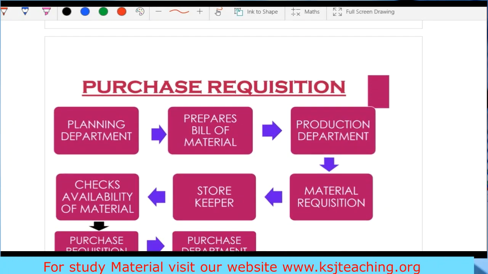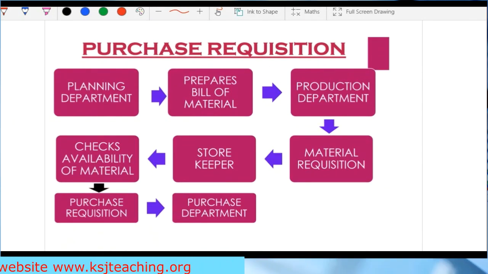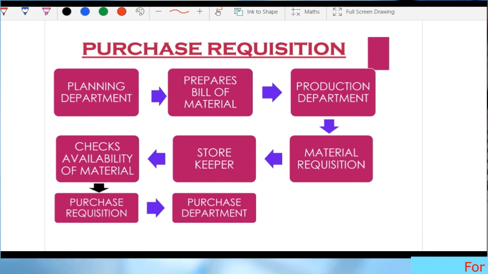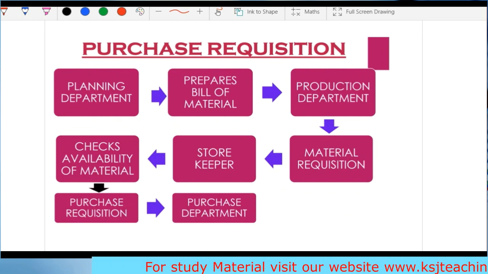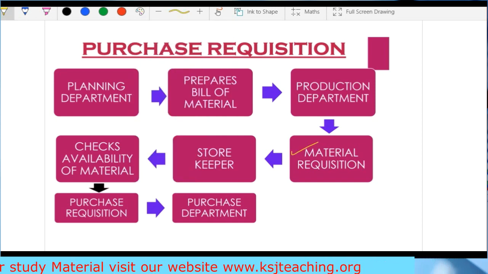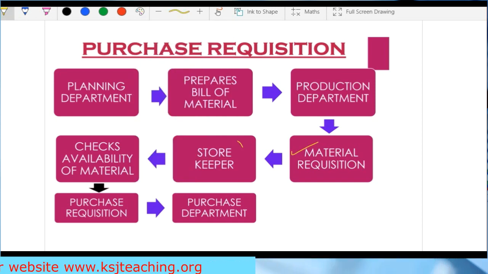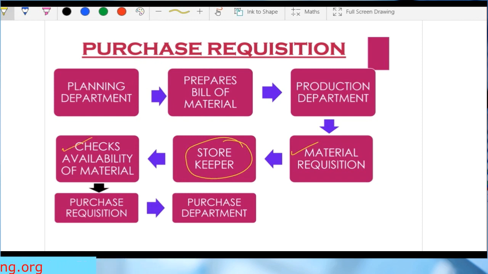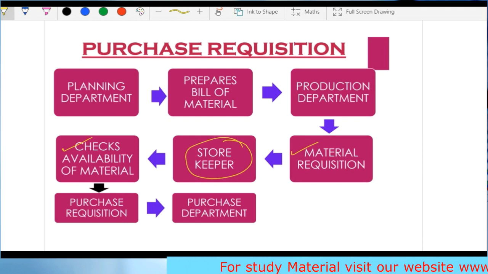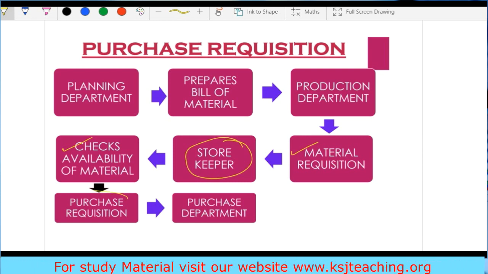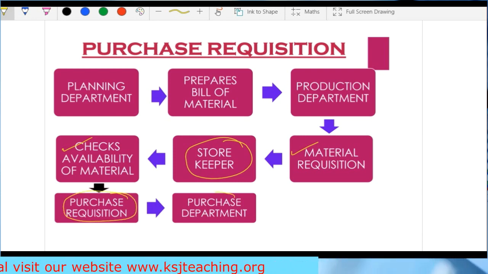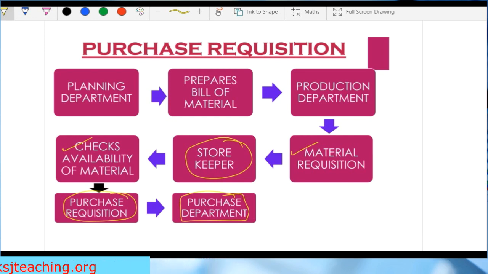Okay, let's see the whole procedure. Planning department prepares the bill of material, right? The bill of material goes to the production department. Now the production department goes to the store and asks for the material, that is known as material requisition. Now the material requisition goes to the storekeeper. The storekeeper will check the availability of material, right? If the material is available, he will provide it, or if the material is not available, the purchase requisition will be raised and given to the purchase department,